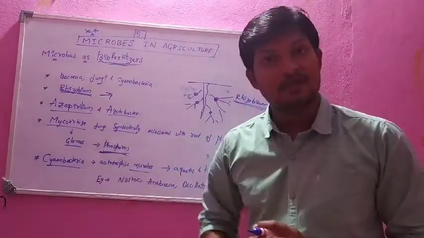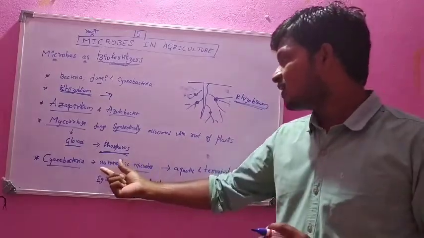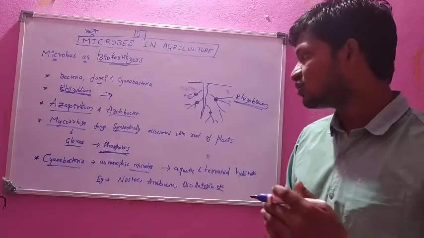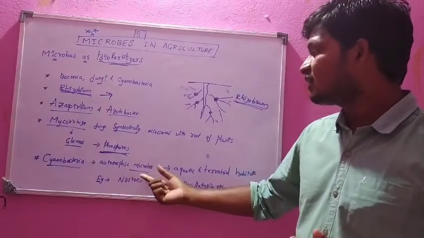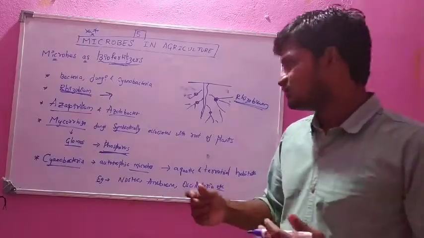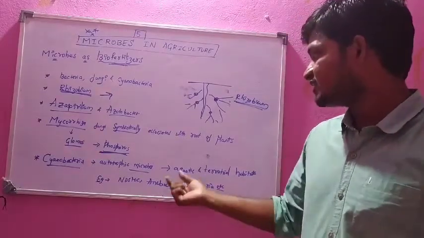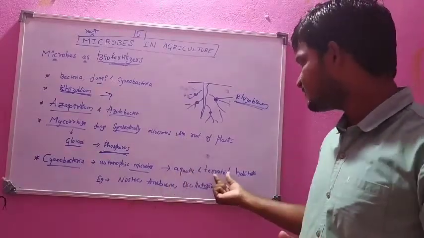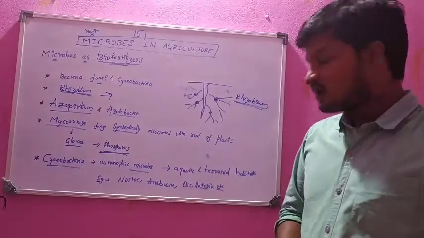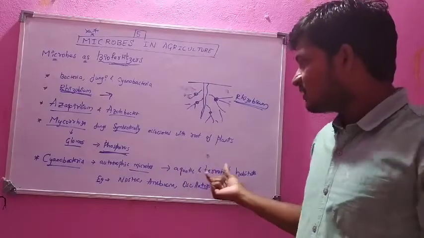Next is cyanobacteria. Cyanobacteria are autotrophic microorganisms distributed over a vast range, in aquatic as well as terrestrial habitats, at water level as well as land level.